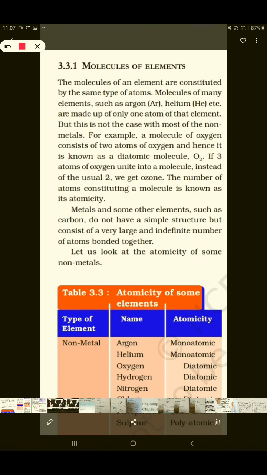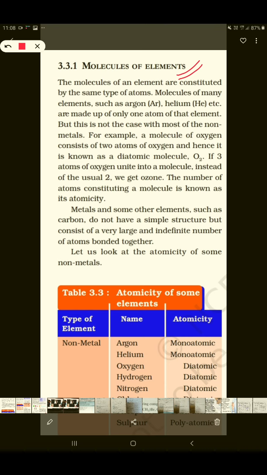Students, you studied that when atoms combine, they form a molecule. When these molecules are formed, we study them under the heading molecules of elements and molecules of compounds. If these two atoms which are combining are coming from the same element, then they form a molecule of an element.